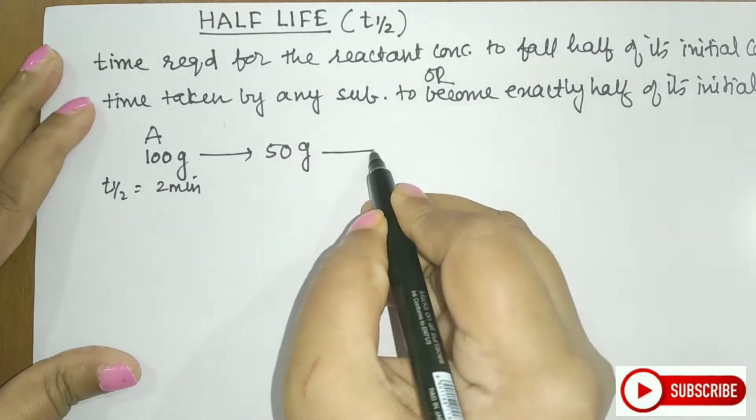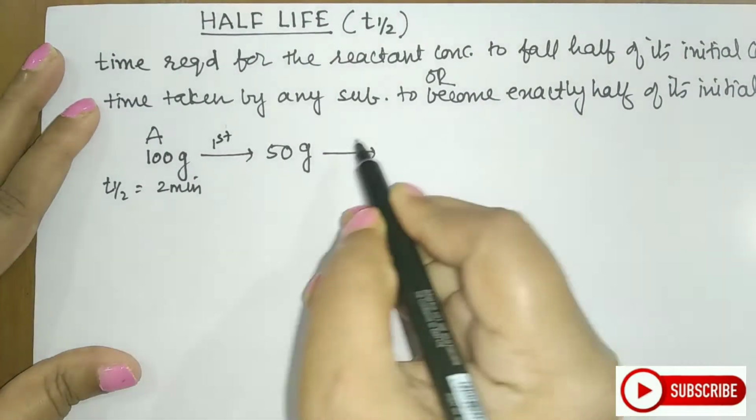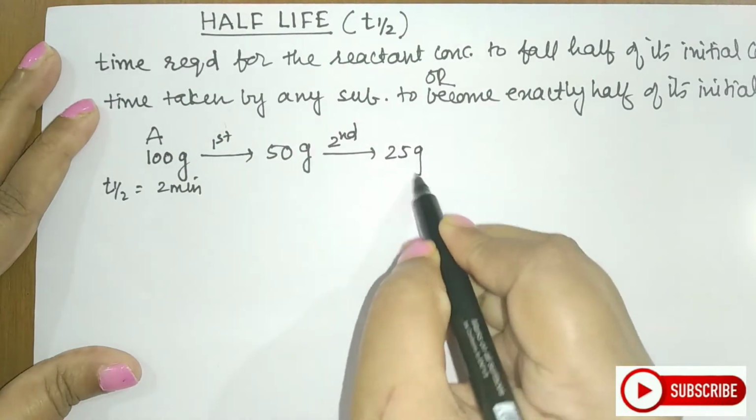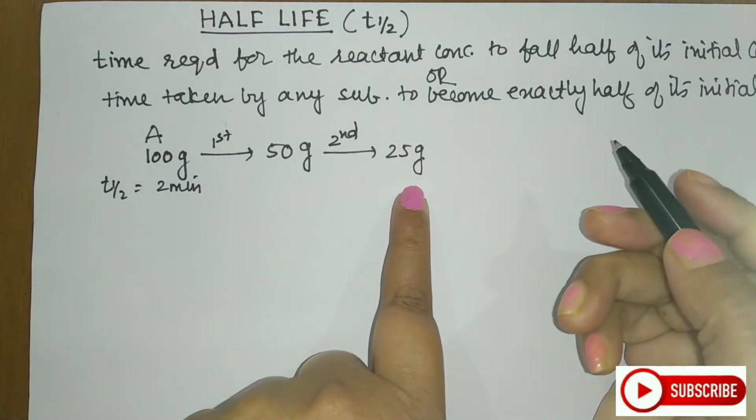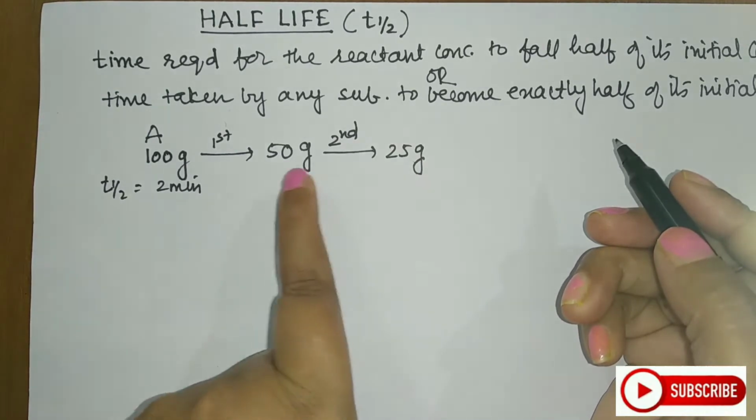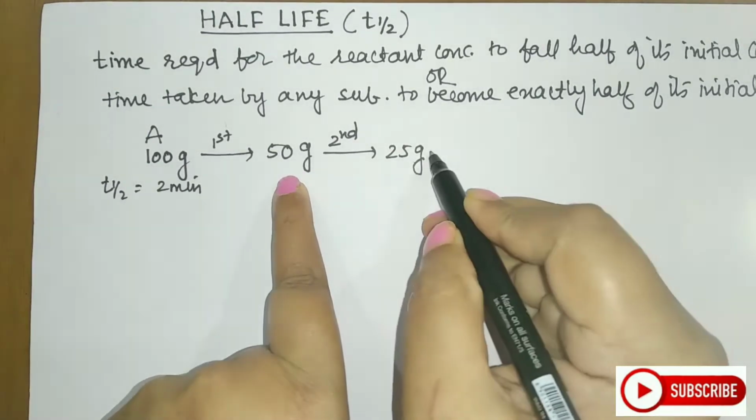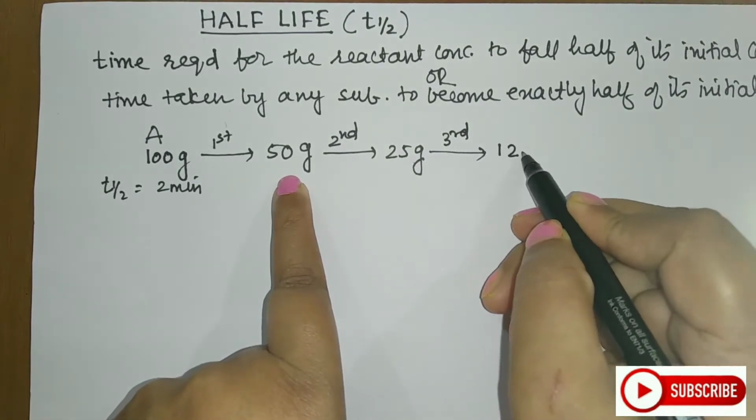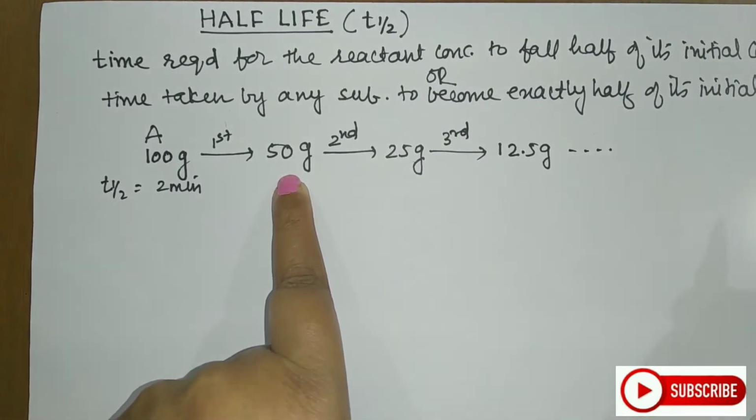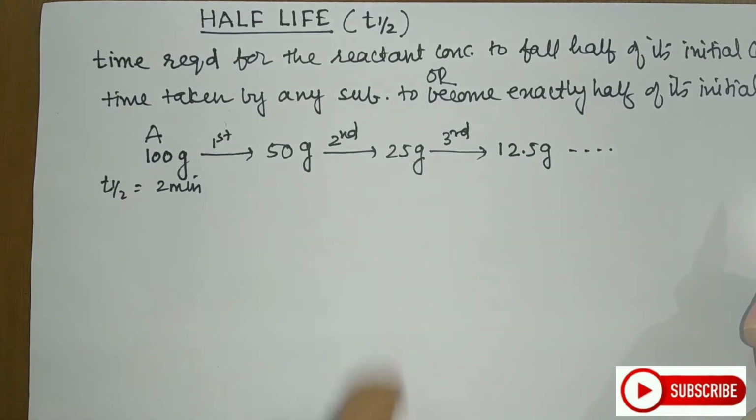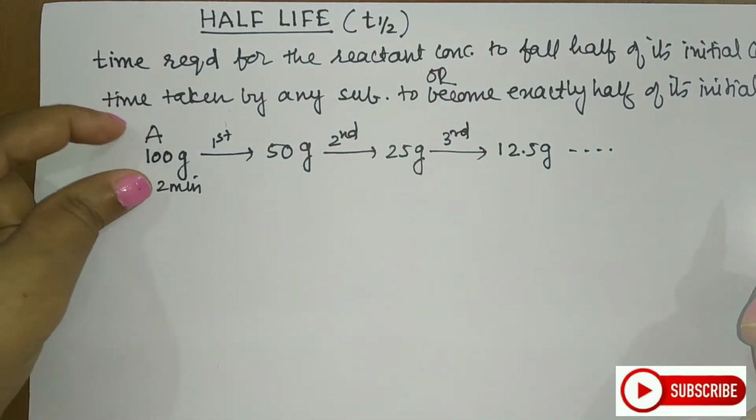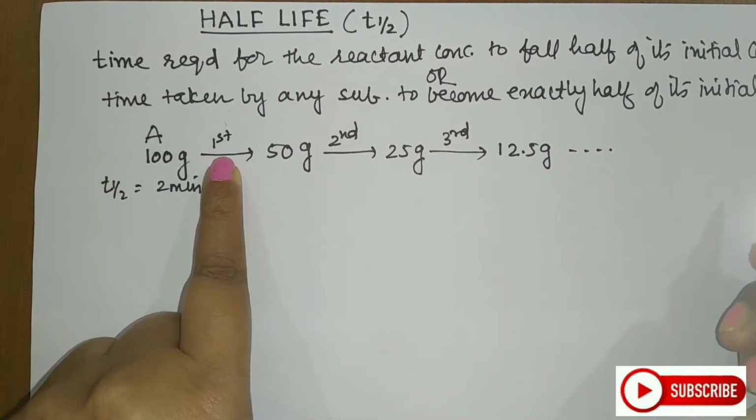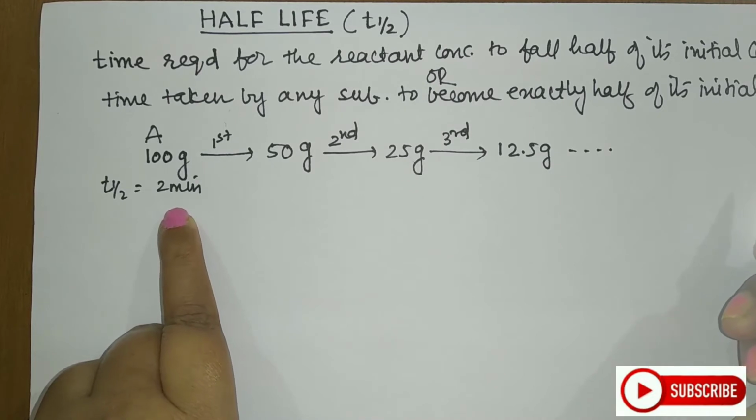Now after the second half-life, this is the first half-life. So after the second half-life, the substance will now become 25 gram. Now students, this 25 gram means exactly half of its previous amount, 50. The amount after the third half-life will be 12.5 gram and so on. So half-life is the time the substance takes to become exactly half of its initial amount.